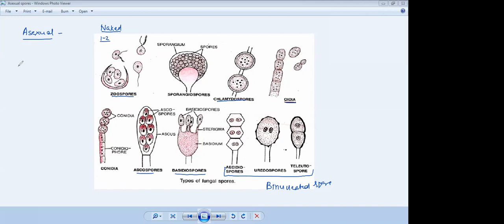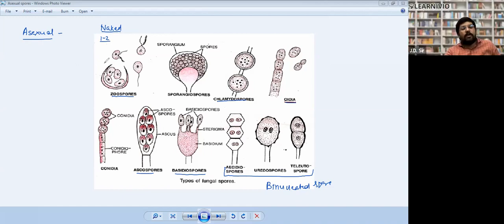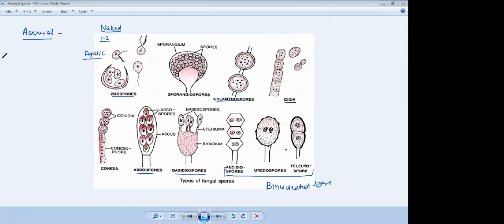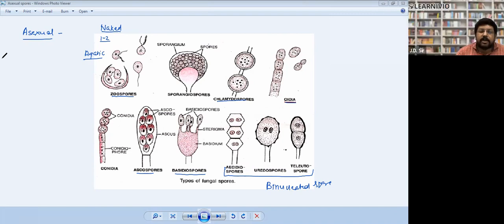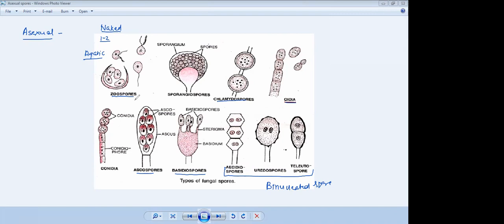They are mainly found in aquatic fungi, meaning those fungi which are found in water. Yes, okay.